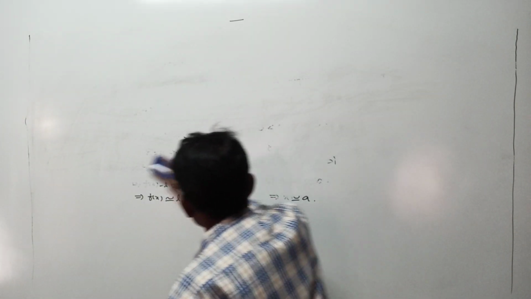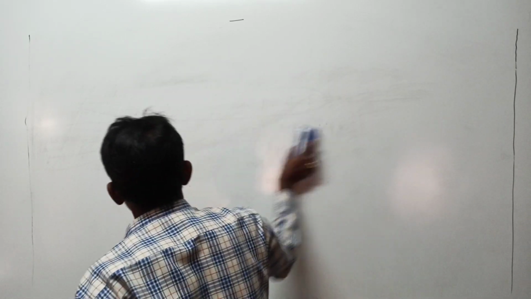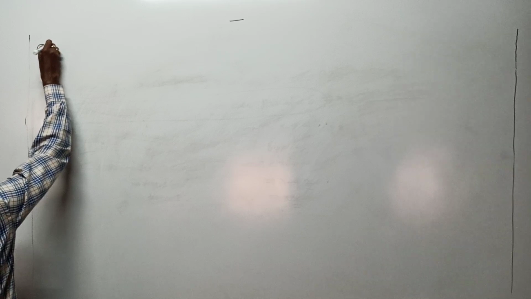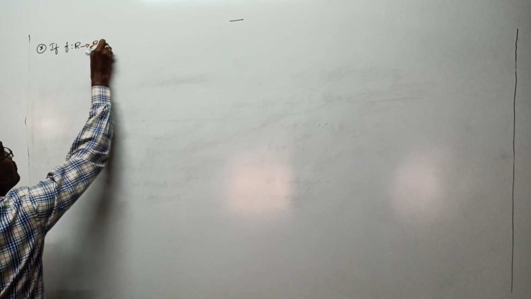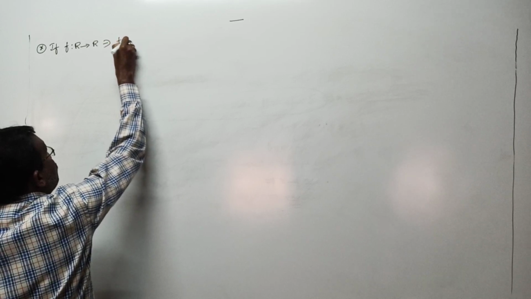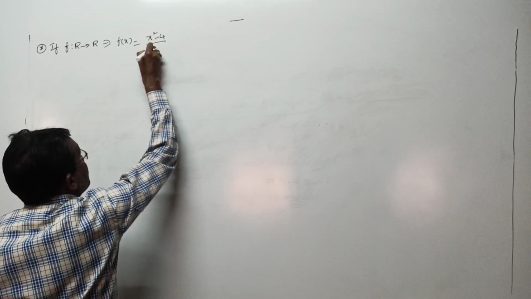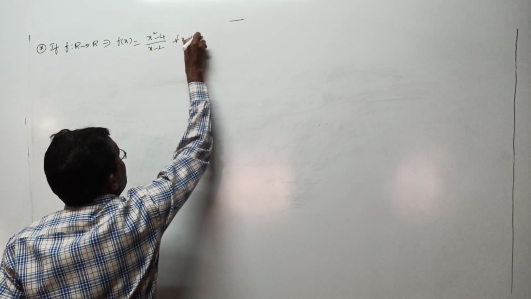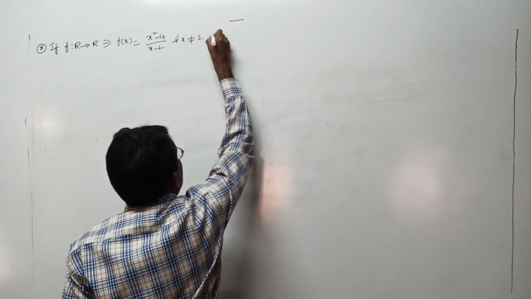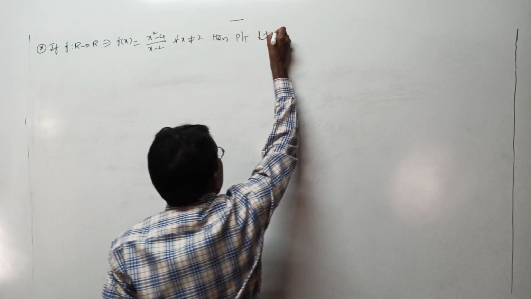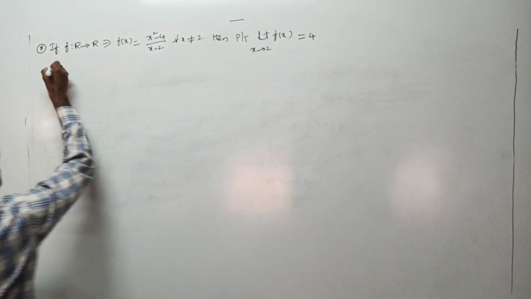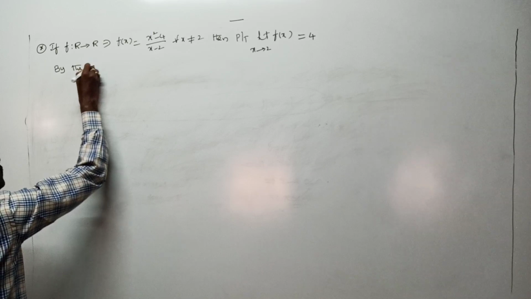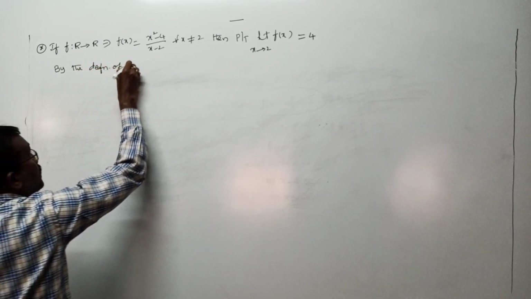Yes, the question is, if f is a mapping from R to R, meaning real number set to real number set, such that f of x is equal to x square minus 4 by x minus 2 for all x not equal to 2, then prove that limit f of x as x tends to 2 is equal to 4 by the definition of limit of the function.